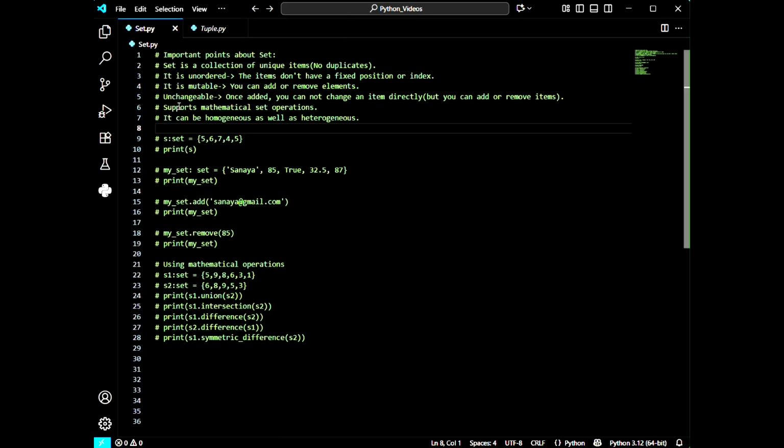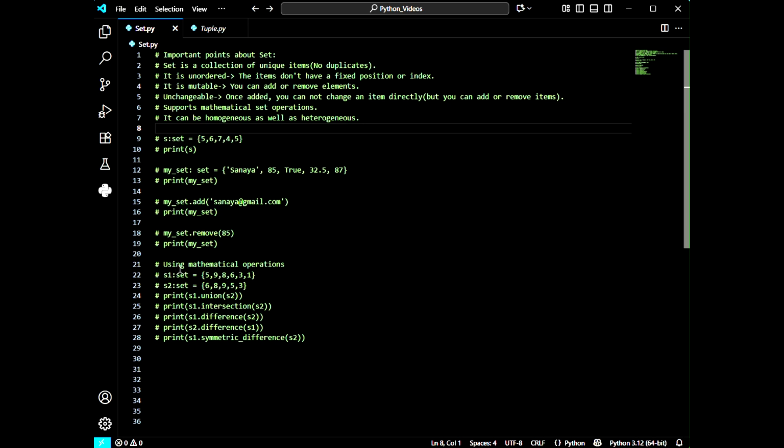Now let's move to the second line. So it is unchangeable. Once added, you cannot change an item directly, but you can add or remove items. As we have just seen in the example of the world, when one is born, it can only die. In that way, we can say that God removes any person from this earth. So it is unchangeable.